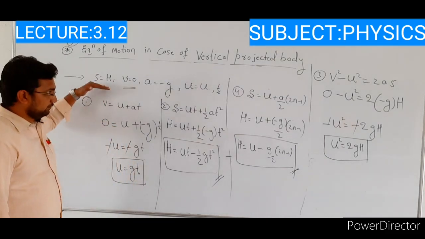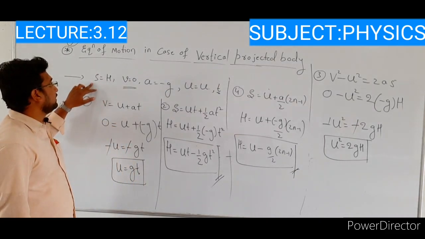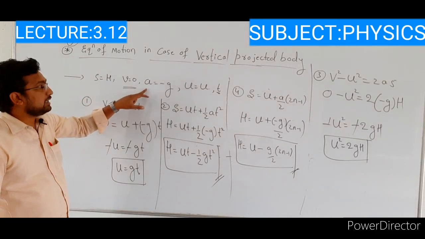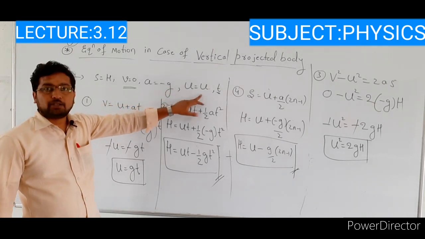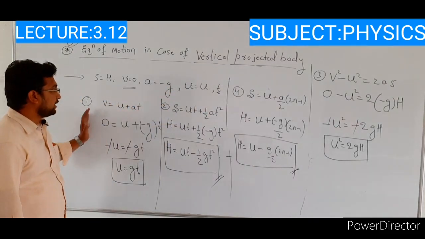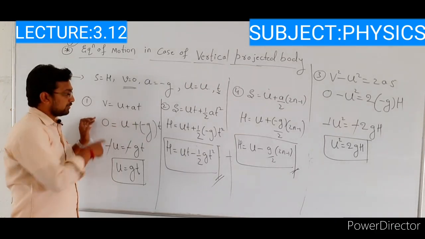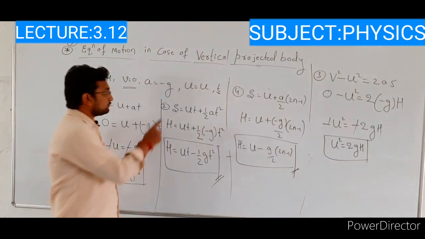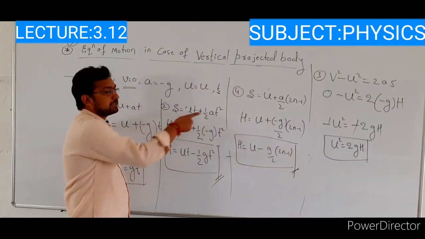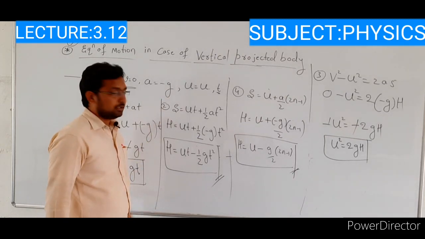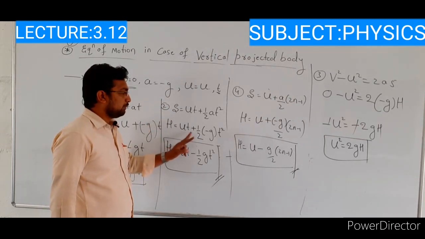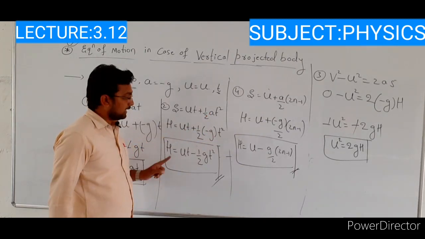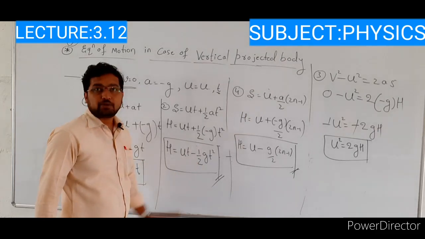Okay, see here. These are the conditions. The first one is s is equal to h. The final velocity of the body is 0. Then the acceleration is minus g. Then the initial velocity is u and the time is t. Right? The first equation, v is equal to u plus at. Substitute the conditions here. Then you will get u is equal to g into t. Next one, the second equation, s is equal to ut plus half at square. Substitute the conditions here, that is s is equal to h, ut plus 1 by 2, a value is minus g, into t square. Then the final expression is h is equal to ut minus 1 by 2 g into t square.